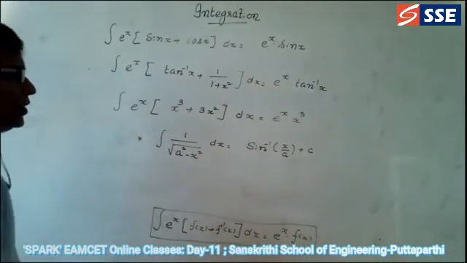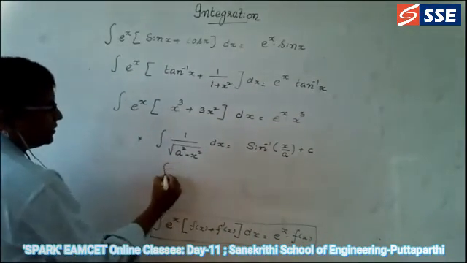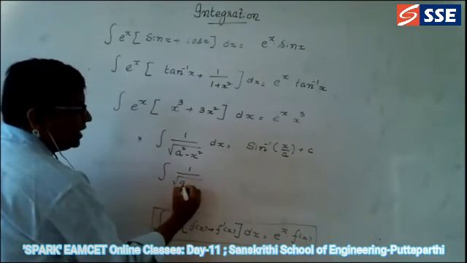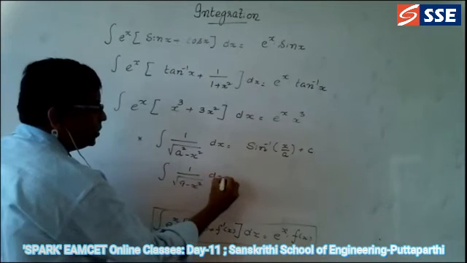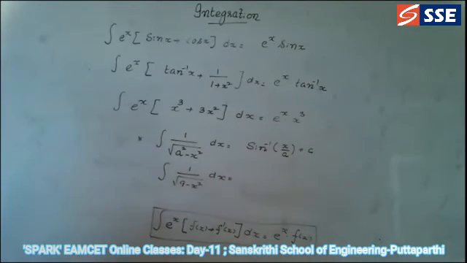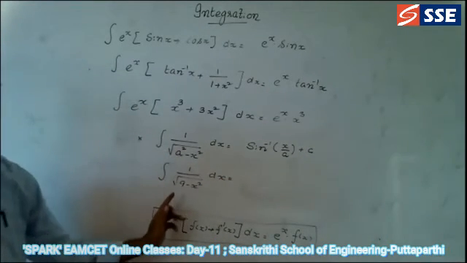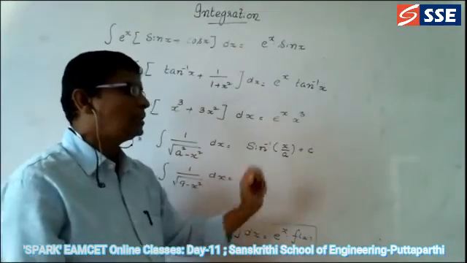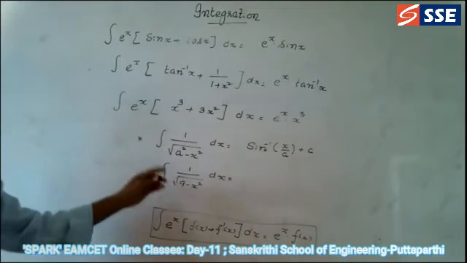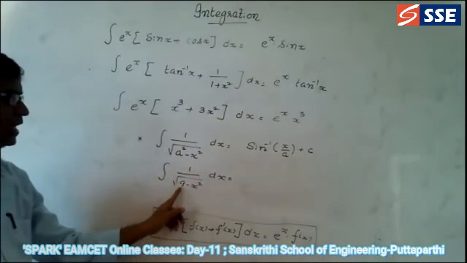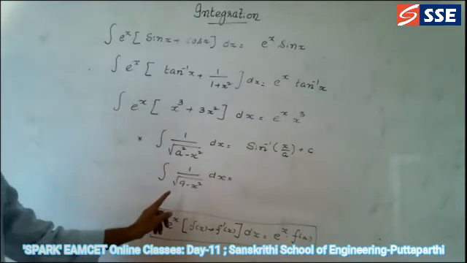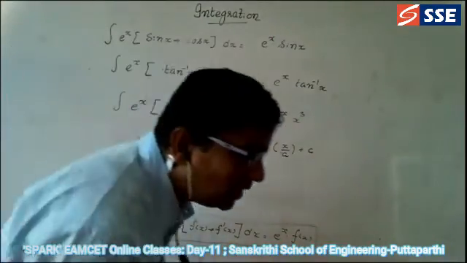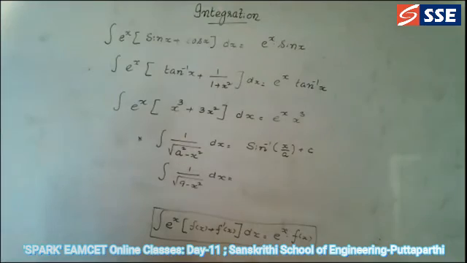Now we can go for finding some answers for this. Integration of 1 divided by root of 9 minus x square dx is equal to, what is the answer? Use the same formula here. Integration of 1 divided by root of a square minus x square dx is equal to sine inverse x by a plus c. Therefore, we need to write 9 in square form, as 3 square. Very good, sine inverse x by 3.